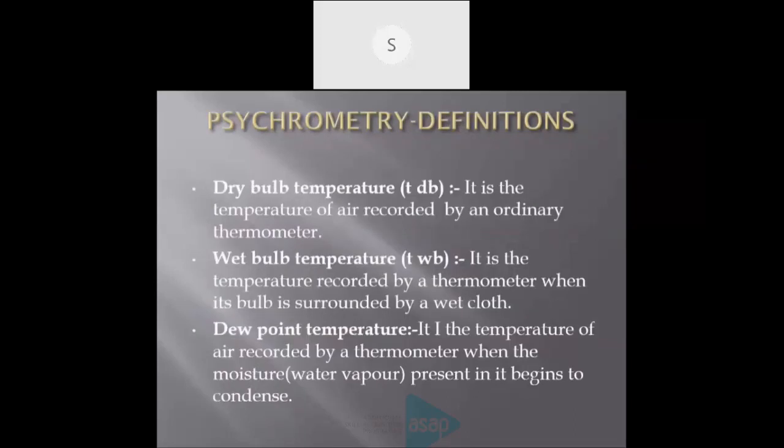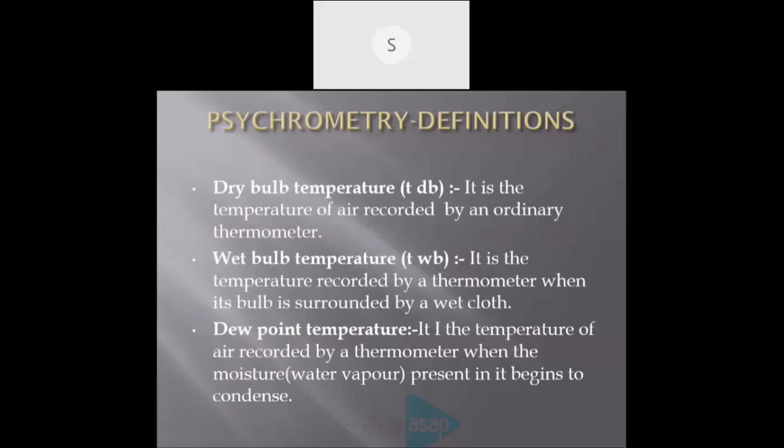The next definition is dry bulb temperature. Dry bulb temperature is the temperature of air recorded by an ordinary thermometer. Simply, the temperature recorded by a thermometer. In psychrometric terms, it is dry bulb temperature.